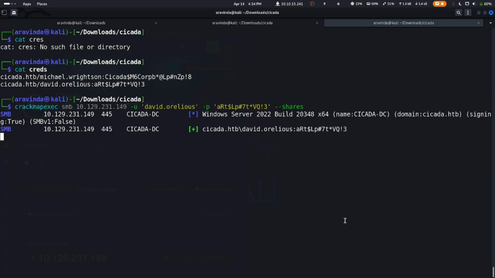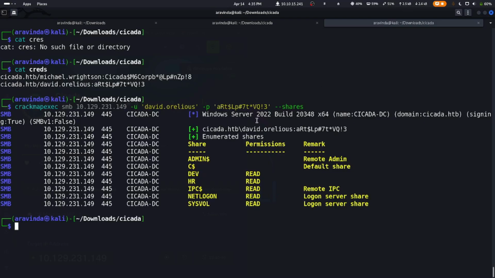Let's wait for some time till it gets executed. And we have a read access on dev. So let's log into this SMB service using smbclient using the creds of David Orleans.